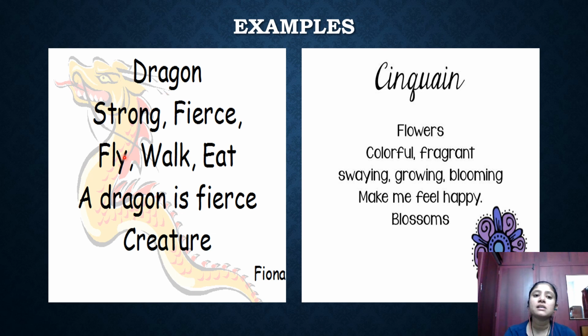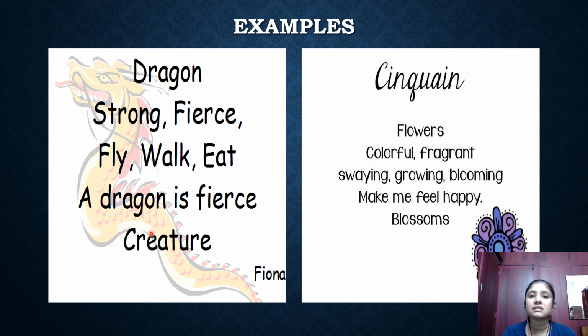The third one is fly, walk, eat. So a dragon will fly, a dragon will walk, and it will eat. So these are the actions done by a dragon. The fourth line is a dragon is fierce. So the poet feels that a dragon is fierce. Of course, it is fierce because it is very huge and it releases fire when it opens its mouth, isn't it? So that's why the poet has written a dragon is fierce.